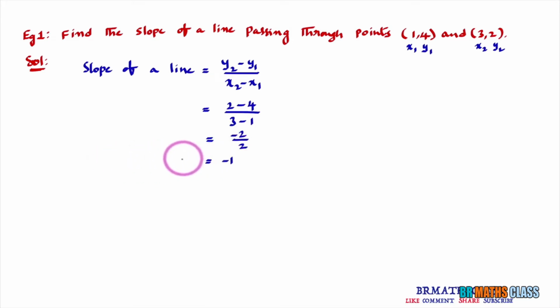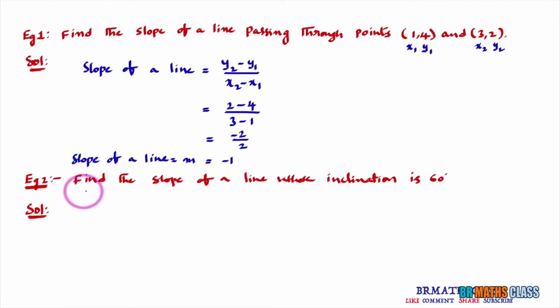So what you came to know? You came to know that slope of a straight line passing through 2 points 1, 4 and 3, 2 is minus 1. Till now we learned 2 formulas to find slope of a straight line. Now I'll write another example also. Find the slope of a straight line whose inclination is 60 degrees.